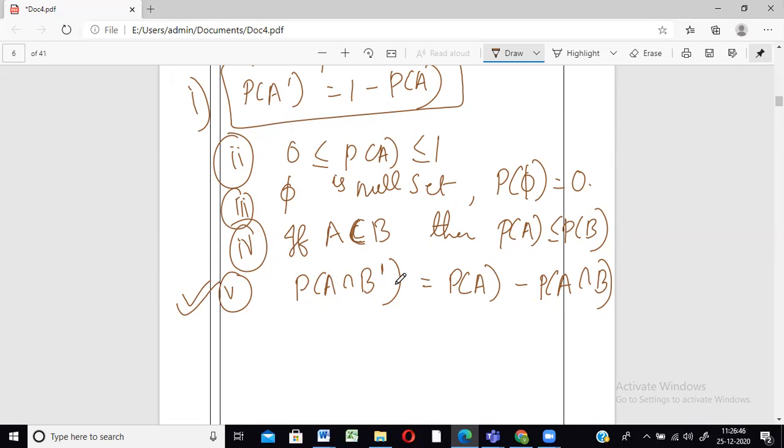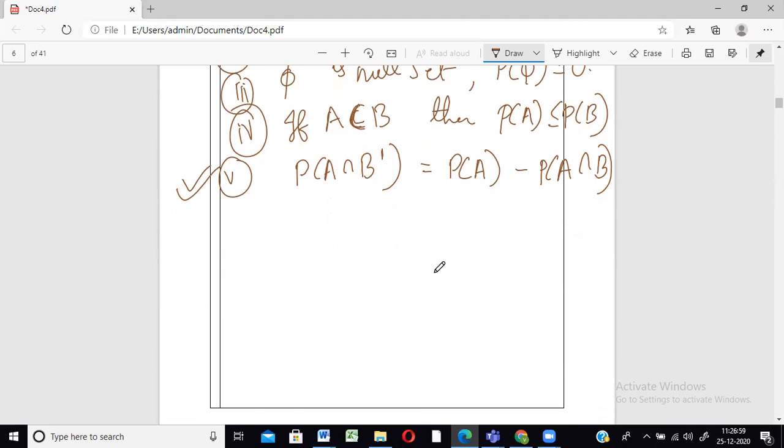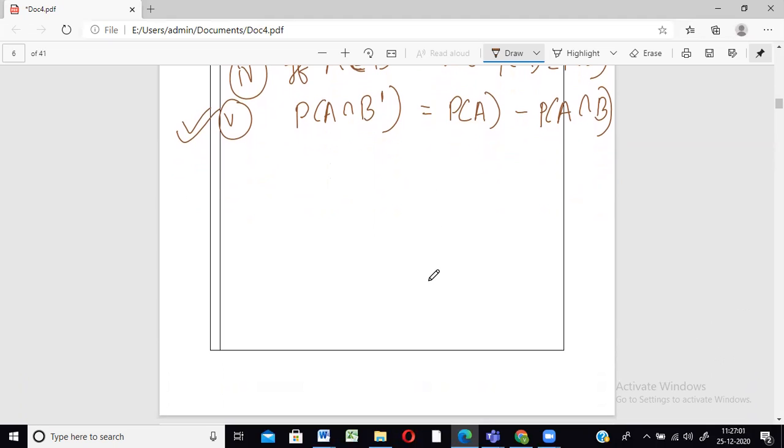All right. So these are the few topics and properties that we dealt with, and let us solve a few sums based on this. Suppose a question given to us is something like this.